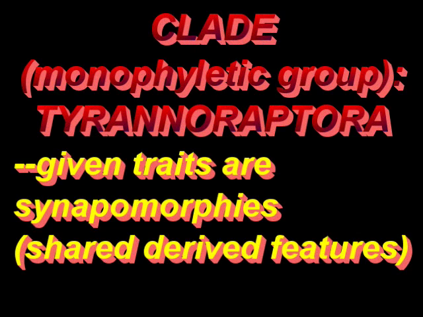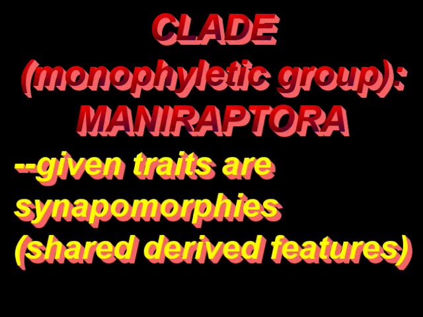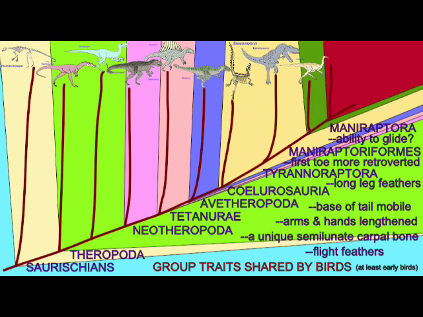The group Tyrannoraptora is a monophyletic clade based on the shared derived features of this group. The group Maniraptora is a monophyletic clade based on the shared derived features in this group.